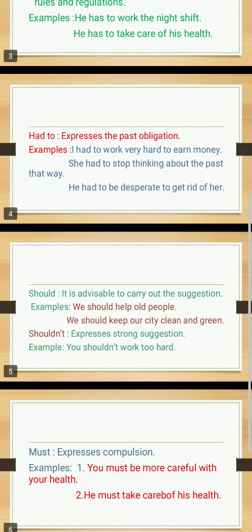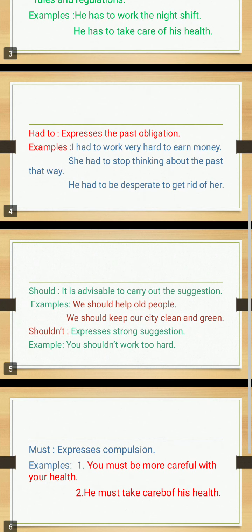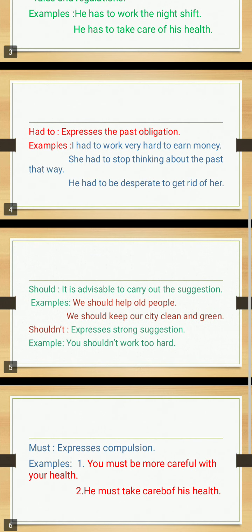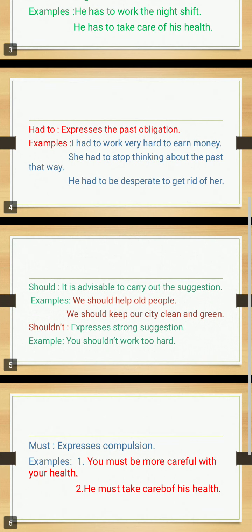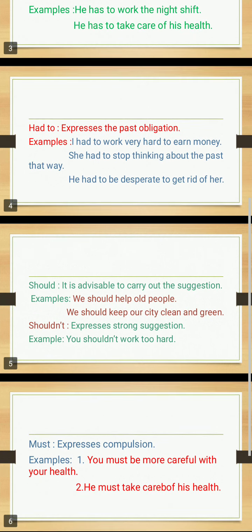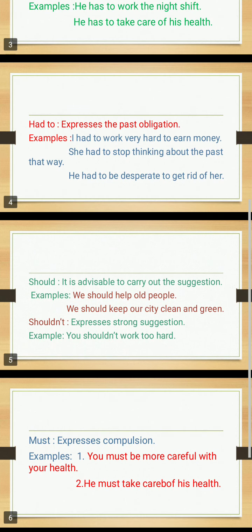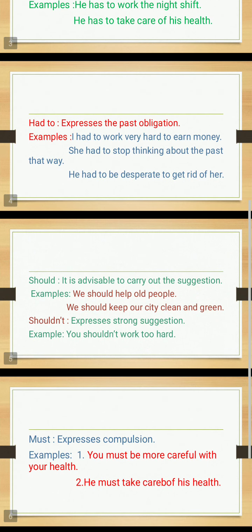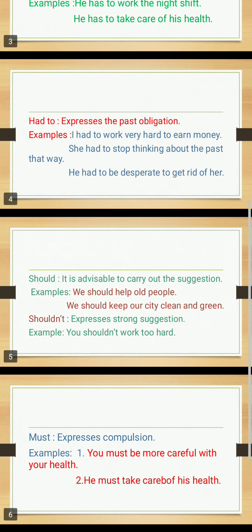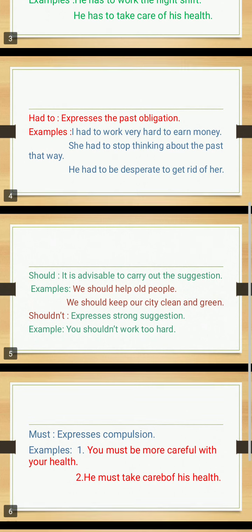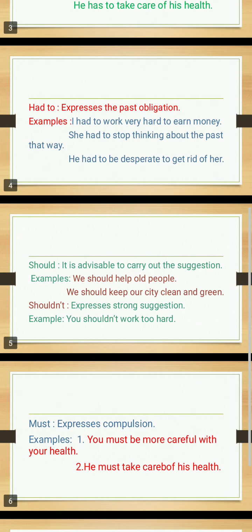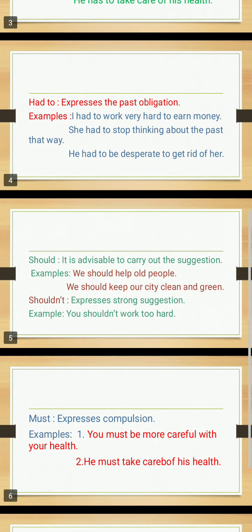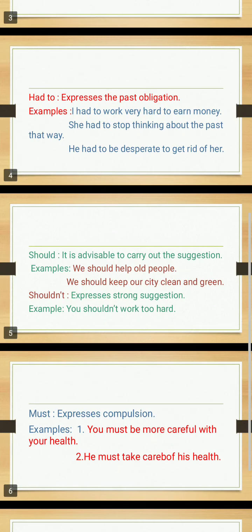Here also had to is used, so it also expresses past obligations. Suppose you observe the third sentence: he had to be desperate to get rid of her. Here also had to is used. It implies the past obligation.